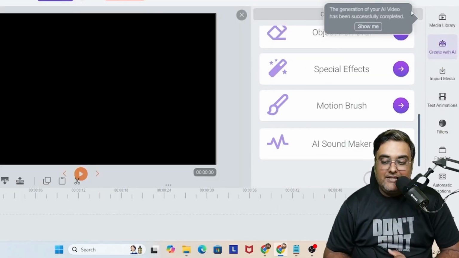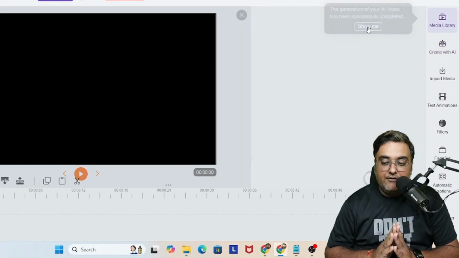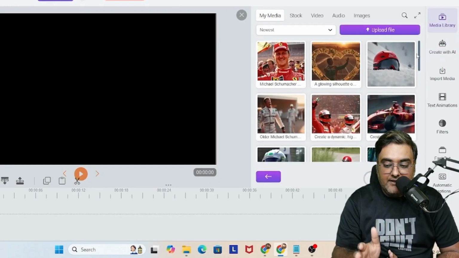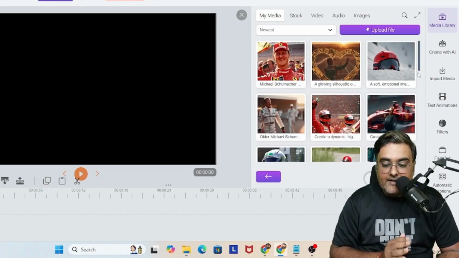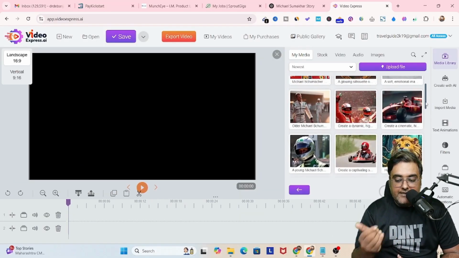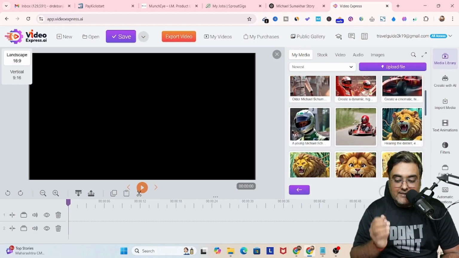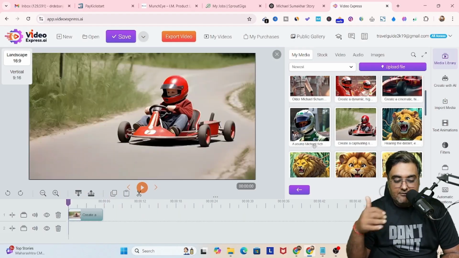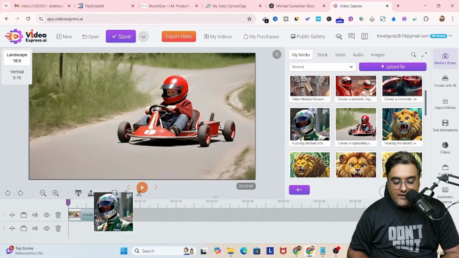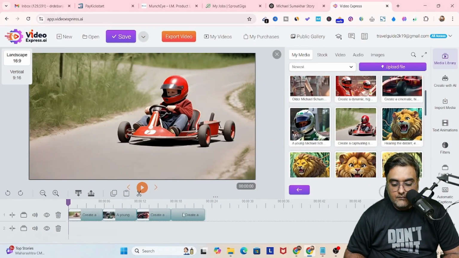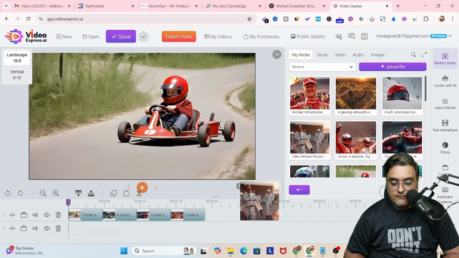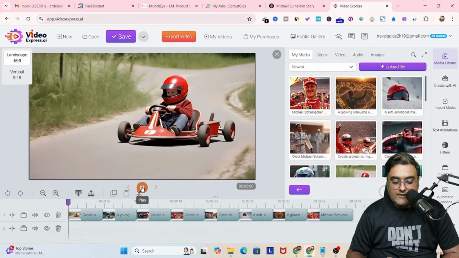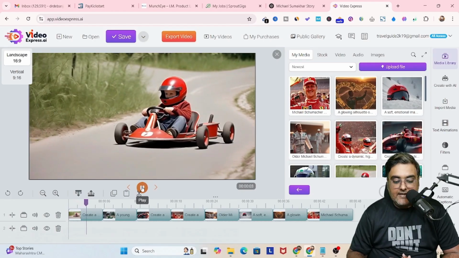So now it's actually time for us to put everything together. For that, we will go inside of the media library, and in the media library, you can see everything is right in here under my media, right? You can see all of these video clips that we had generated are situated right inside of this. So let's quickly drag them onto our timeline sequentially, in the sequence that we want, right? So let's quickly do that. Now, as you can see, this is what the timeline looks like. If I play this, you can see this is exactly what we have.